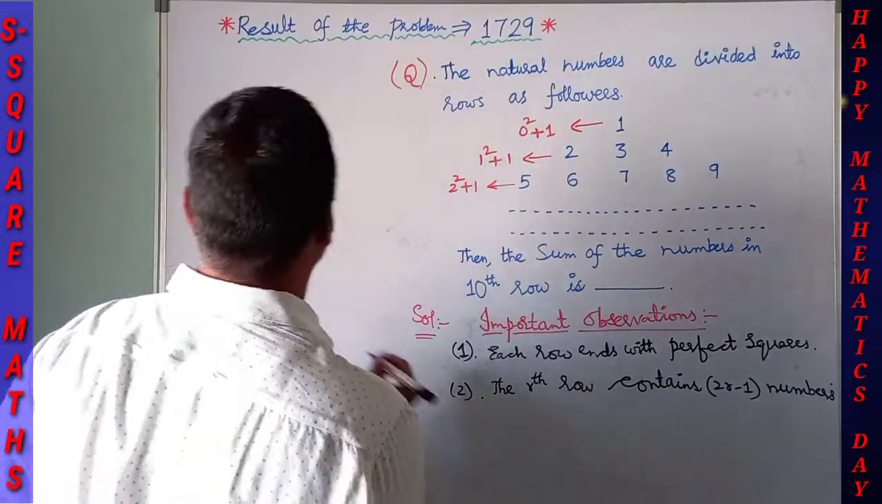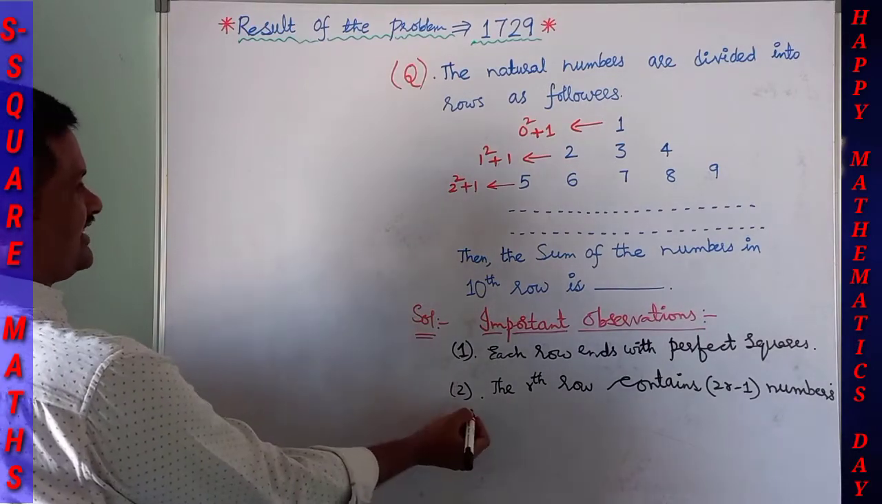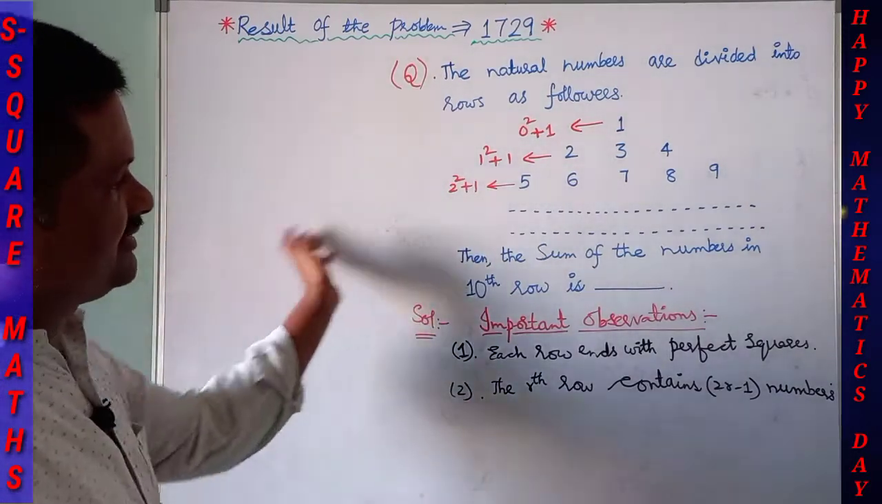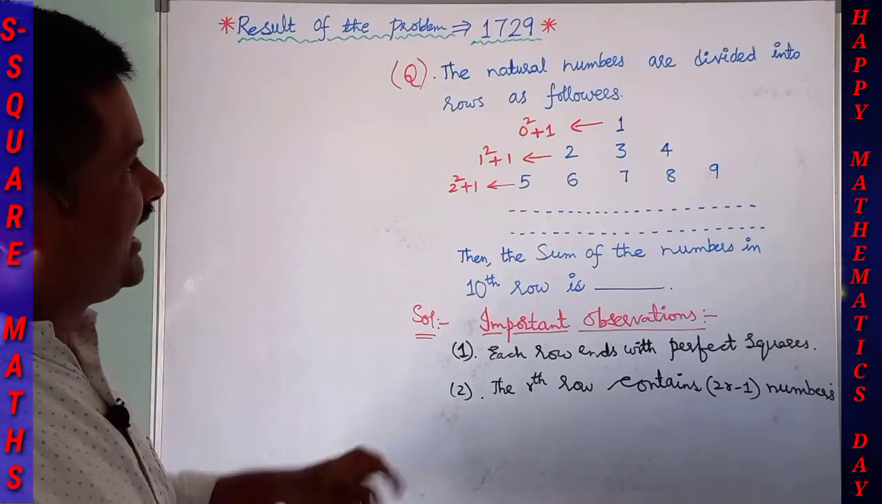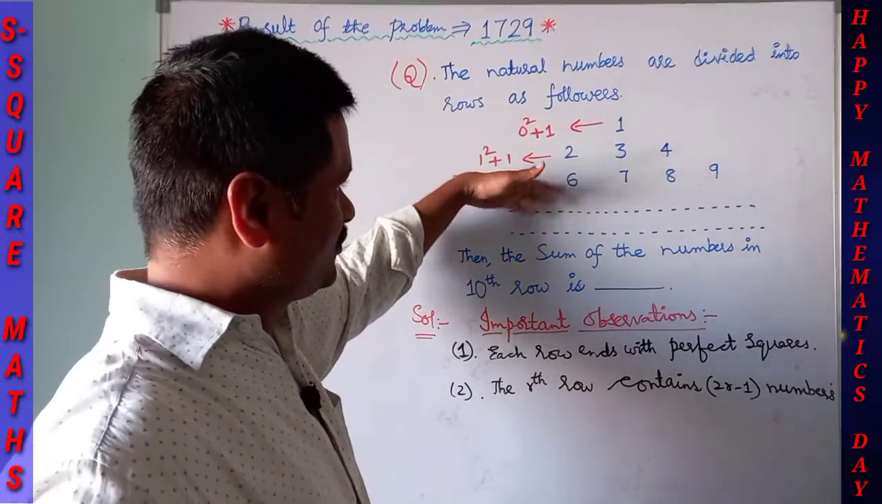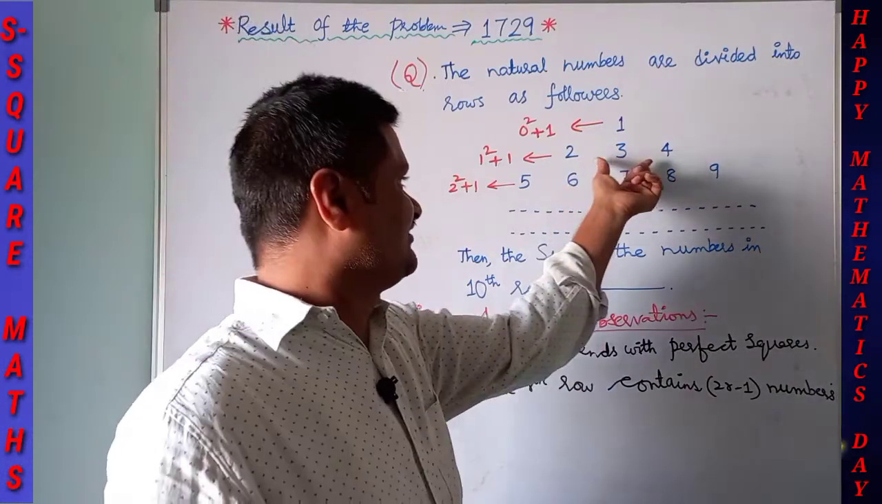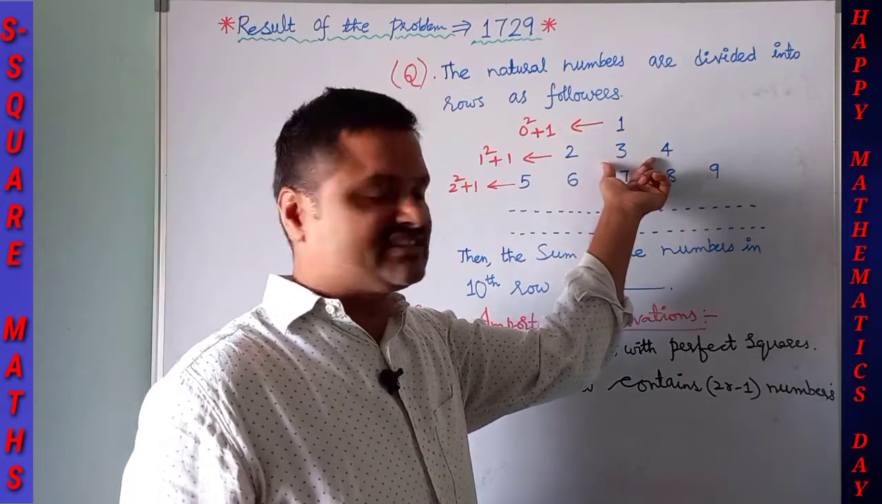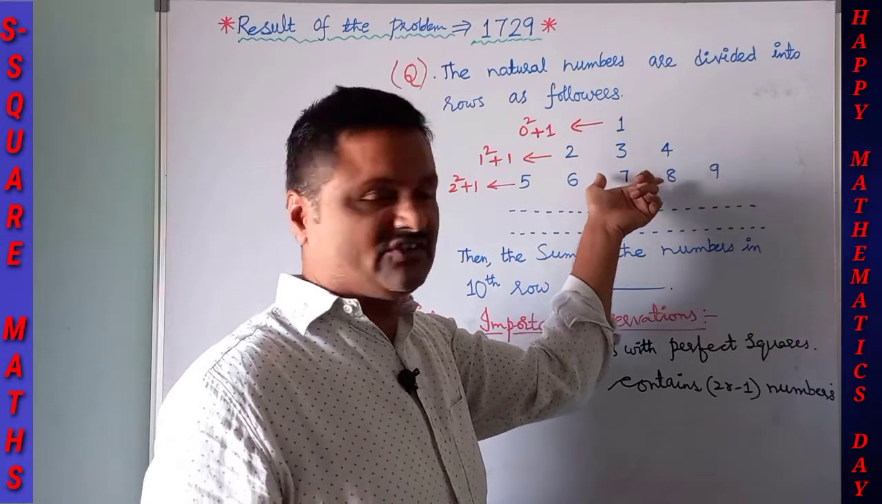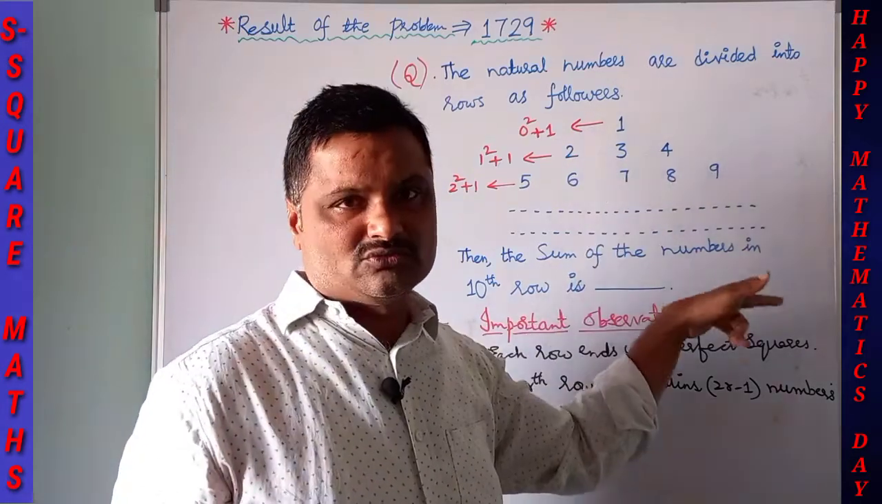Okay. So here our solution started. Now, the sum of the numbers in the 10th row. And if you observe carefully, the second and third rows follow a pattern here. What is the pattern? A sequence, an arithmetic progression. The difference between any two consecutive terms is the same in each and every row.